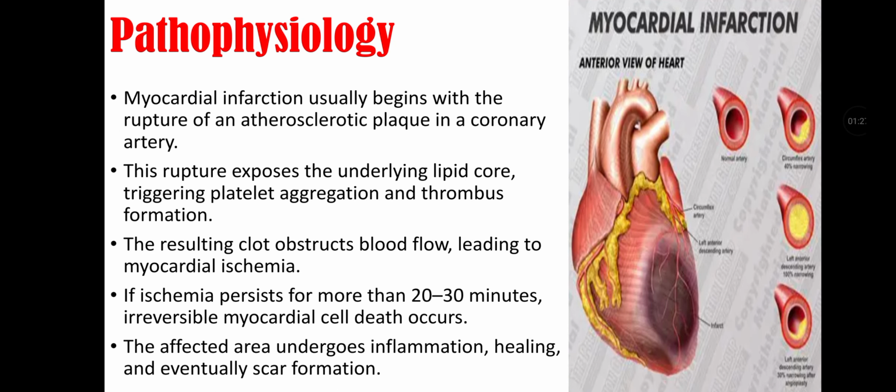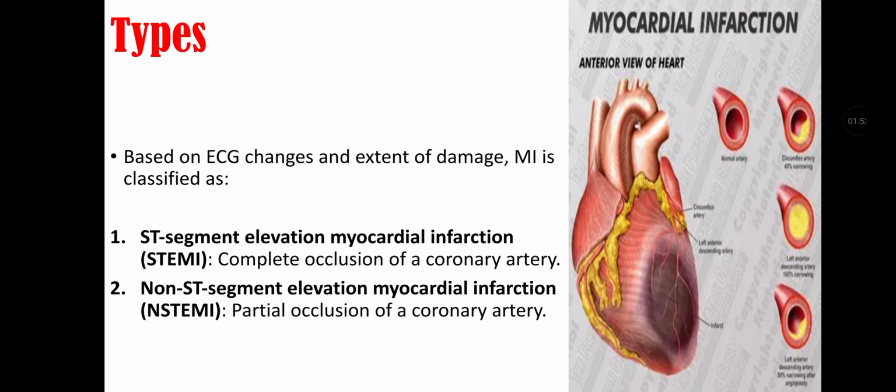Pathophysiology: Myocardial infarction usually begins with the rupture of atherosclerotic plaque in the coronary artery. This rupture exposes the underlying lipid core, triggering platelet aggregation and thrombus formation. The resulting clot obstructs blood flow, leading to myocardial ischemia. If ischemia persists for more than 20 to 30 minutes, irreversible myocardial cell death occurs. The affected area undergoes inflammation, healing, and eventually scar formation.